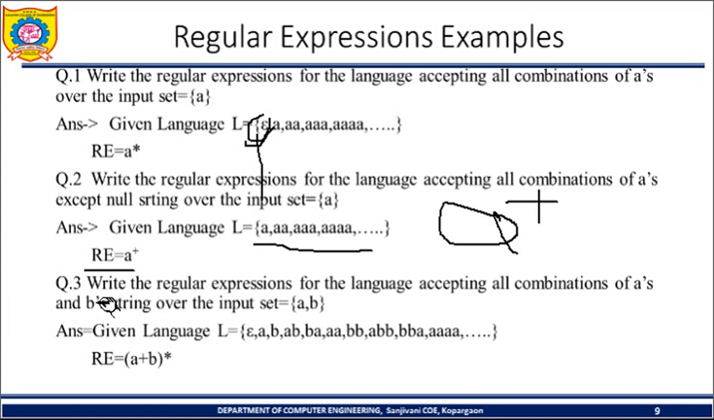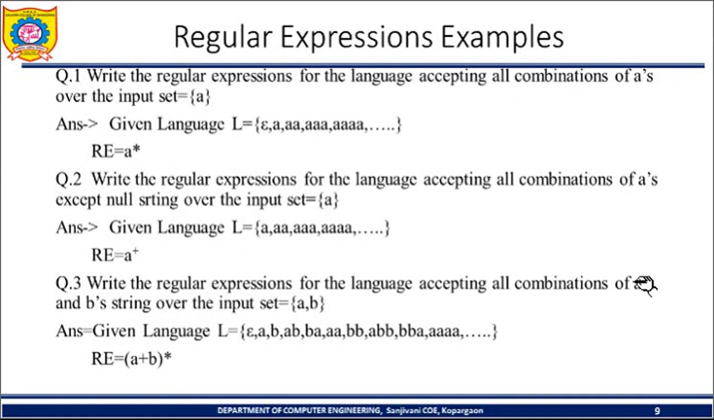Okay. Now the next one, third example: write the regular expression for the language accepting all combinations of a and b. In the previous two examples only input a was there. Now here we have two inputs, a and b, over the input set {a, b}. All combinations means even the null string is allowed. So first it will allow epsilon, if I am not selecting any input alphabet. Second, a 1 time, b 1 time, a and b both 1 time.